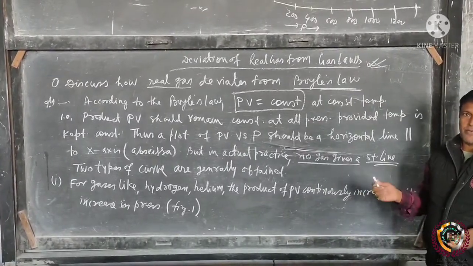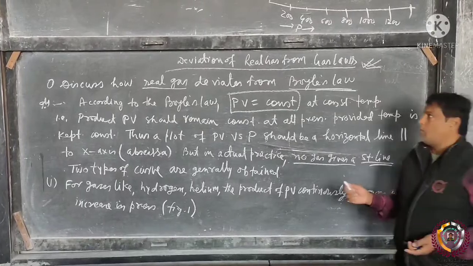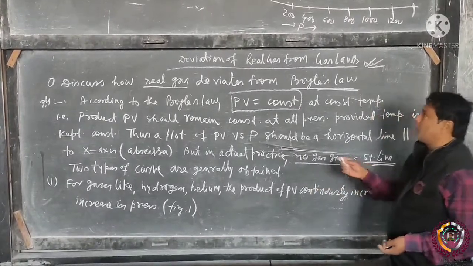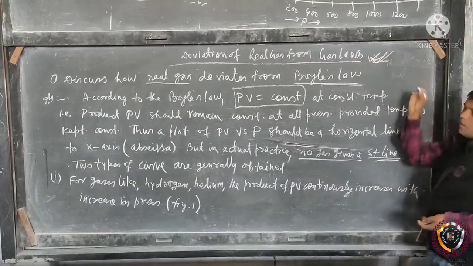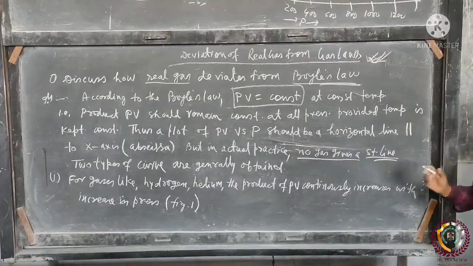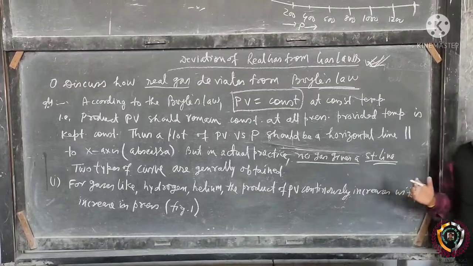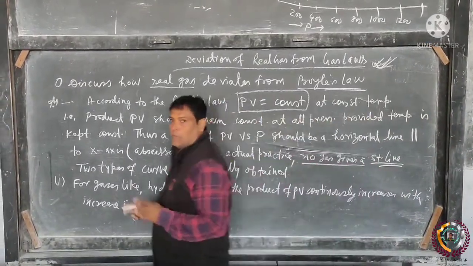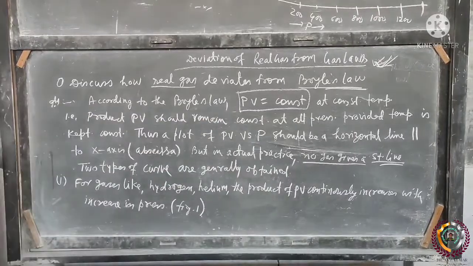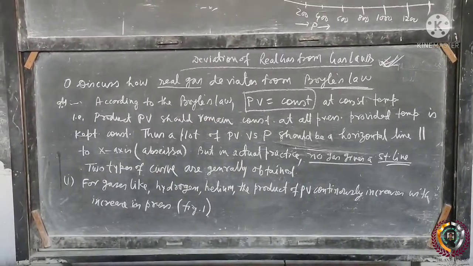PGT part of chemistry, science, college science. Today we will discuss a new topic, that is the definition of real gas from gas laws. Basically, there are different gases like hydrogen, helium, CO, methane. They deviate from their ideal behavior.